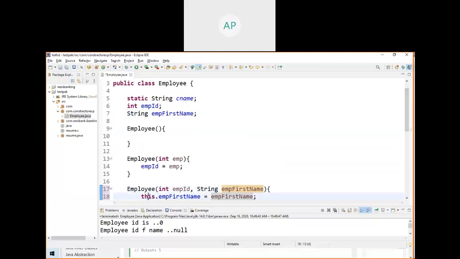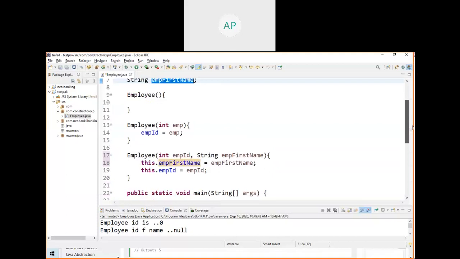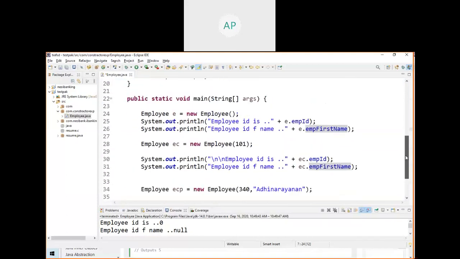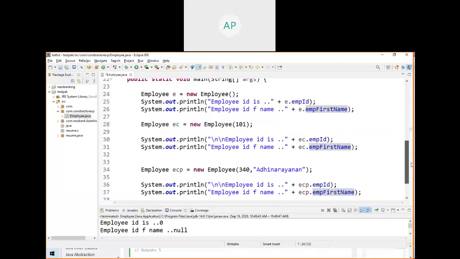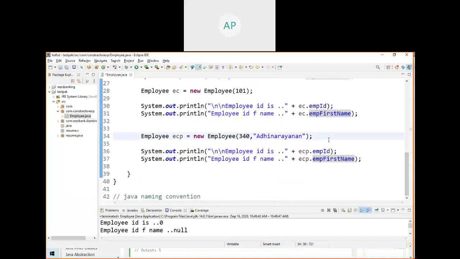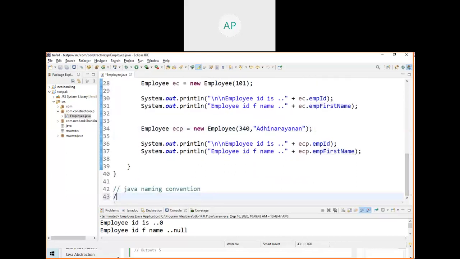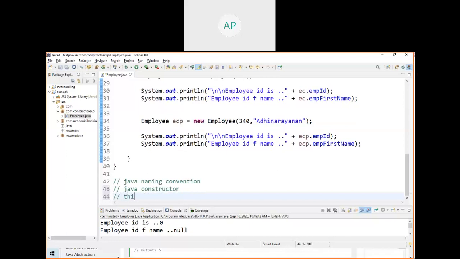So this always refers to this one. Now this dot emp will refer to this one, not to this one. This refers to the instance variable. So you can understand a little bit, right? Static, constructor and initialization. We are trying to do initialization. Very important. Try to learn what is constructor, this operator. Try to learn Java naming convention, Java, constructor, and this keyword.